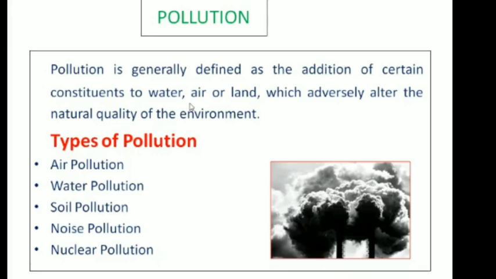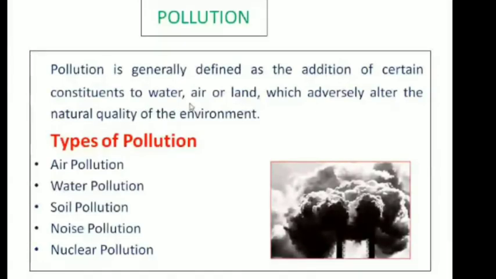When you have more greenhouse gases in the atmosphere, it leads to global warming and climatic change. Global warming can lead to the melting of polar ice caps, and this will lead to an increase in sea level. Air pollution is a problem that is faced by all countries throughout the world.